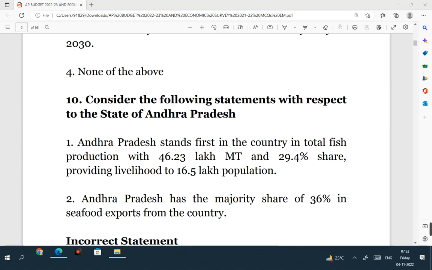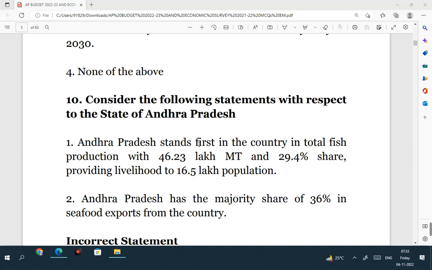Consider the following statements with respect to the state of Andhra Pradesh. So this is with respect to Economic Survey 2021-22. As per the recent Economic Survey 21-22, Andhra Pradesh stands first in the country in total fish production. This is a right statement.